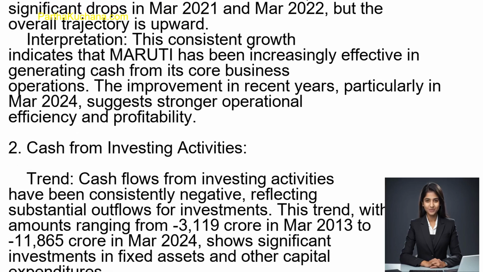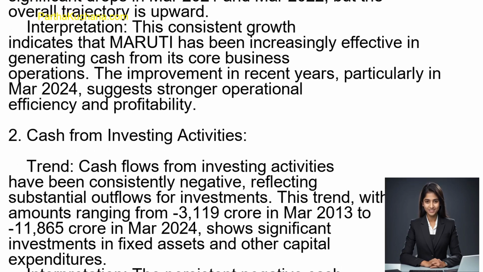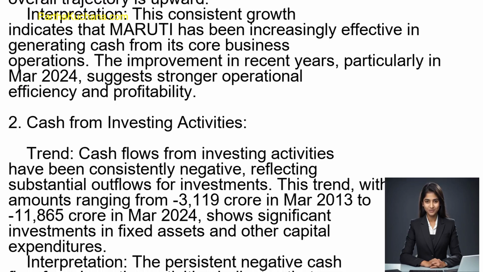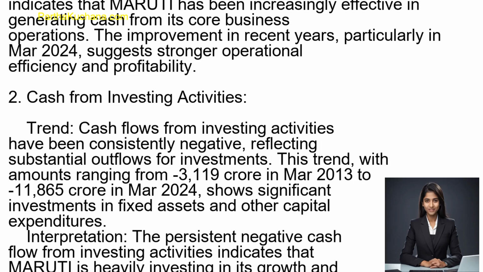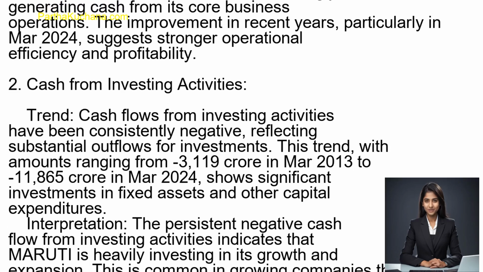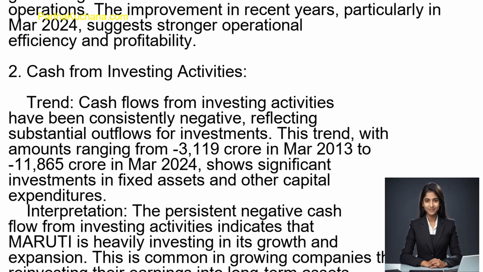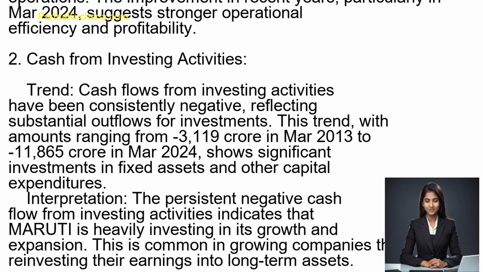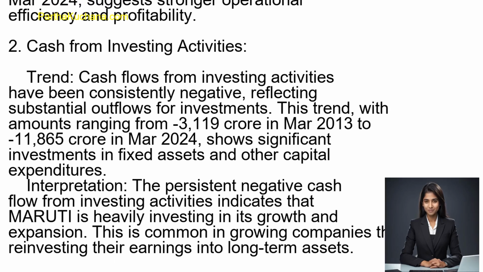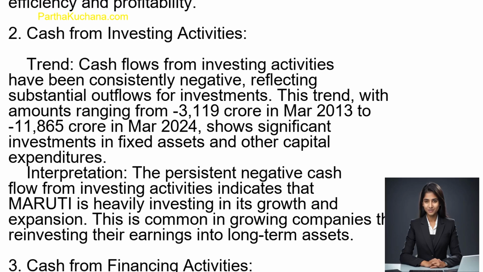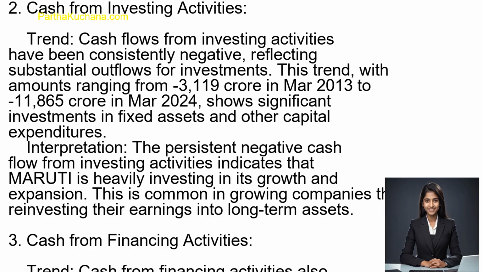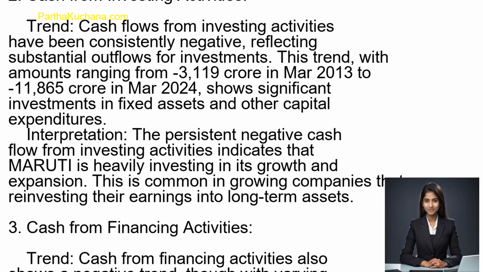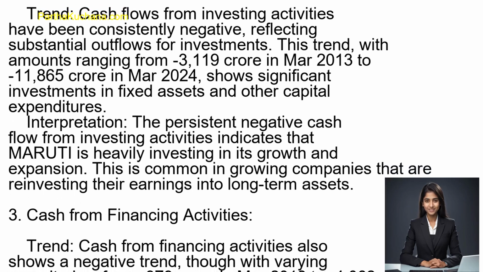2. Cash from investing activities. Trend. Cash flows from investing activities have been consistently negative, reflecting substantial outflows for investments. This trend, with amounts ranging from -3,119 rupees crore in March 2013 to -11,865 rupees crore in March 2024, shows significant investments in fixed assets and other capital expenditures.